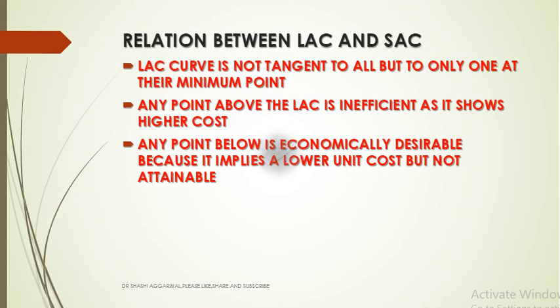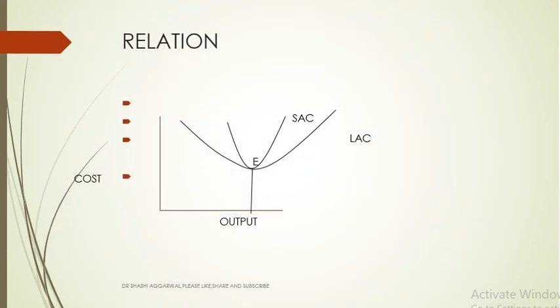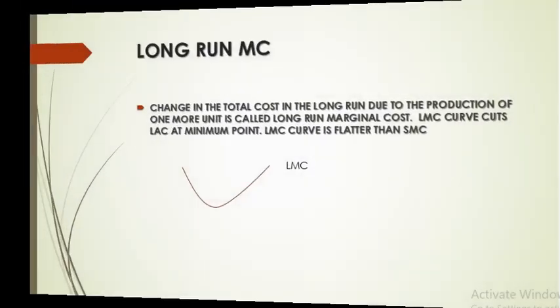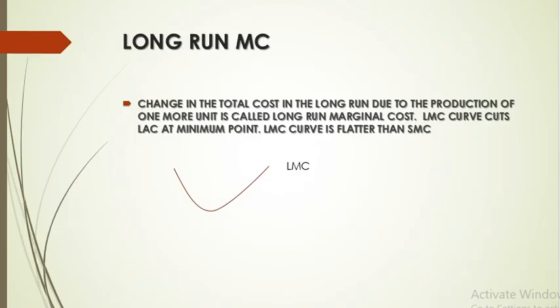So this is the diagram which I explained earlier. Now we will come to the long run marginal cost. Marginal cost is the cost of producing one additional unit. The change in the total cost in the long run due to the production of one more unit is called the long run marginal cost. The long run marginal cost curve also has a U shape. Initially it falls, then it becomes minimum, then it starts rising. But it is much flatter than the short run marginal cost.